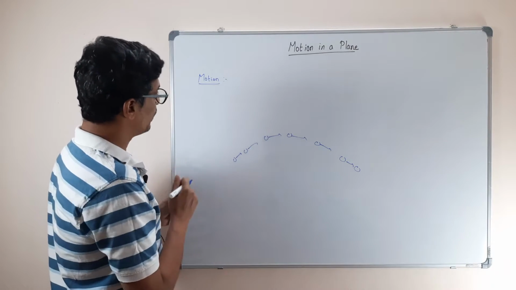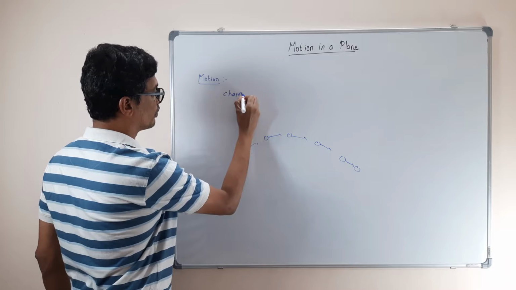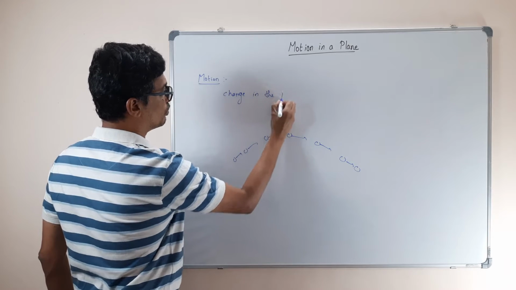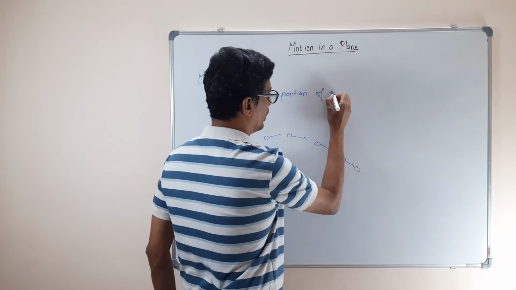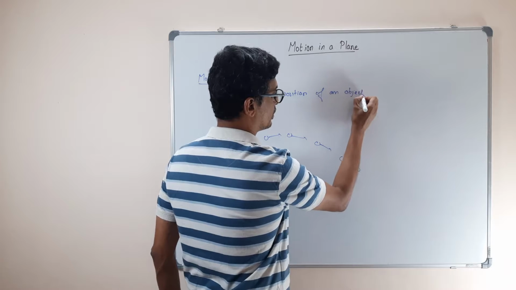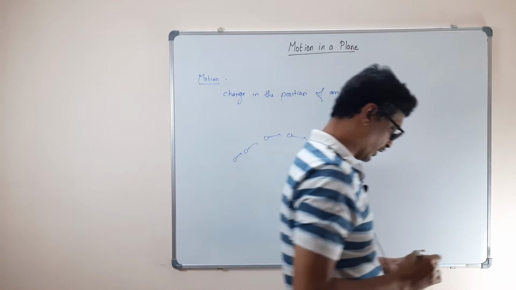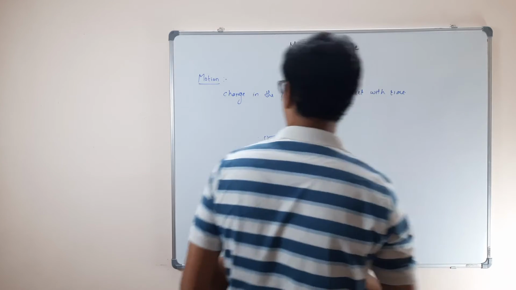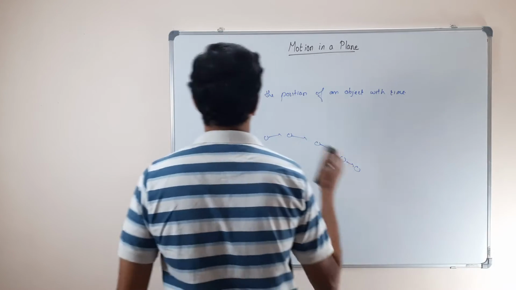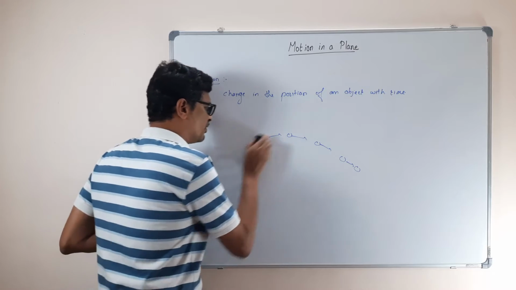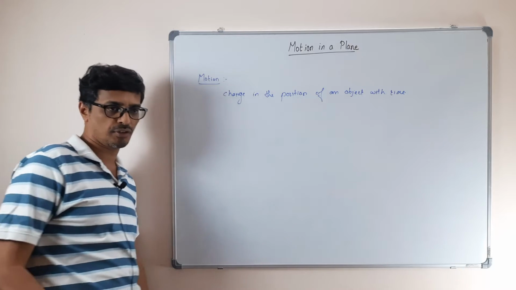So motion means what? Change in the position of an object with time. That is what we call motion. So this is simple. Motion means any change in position of the object with time.